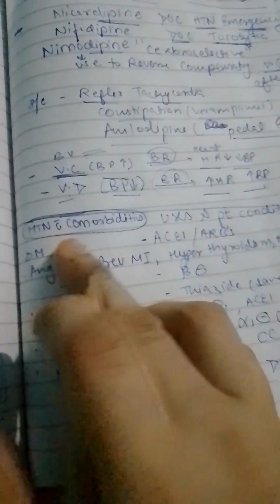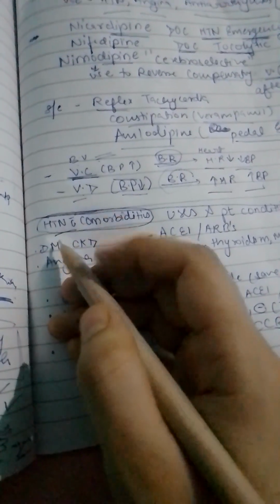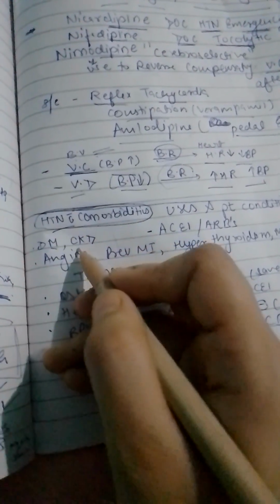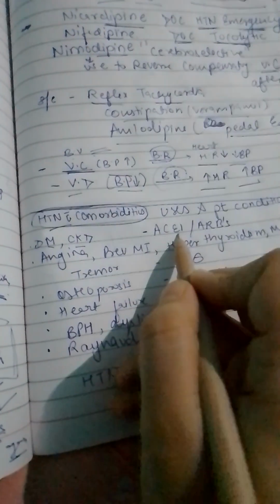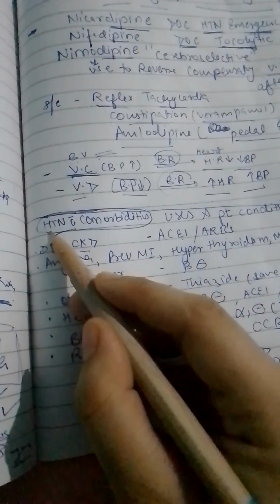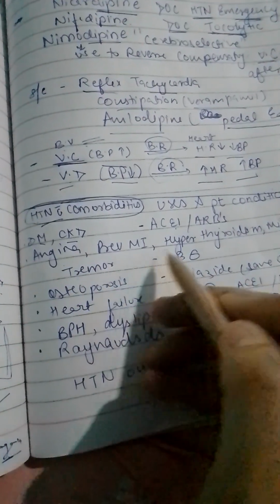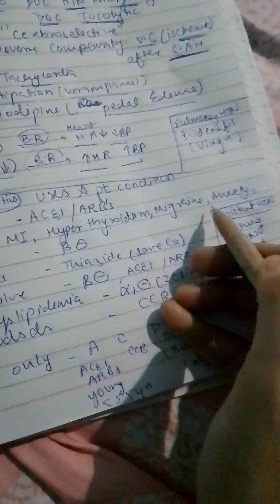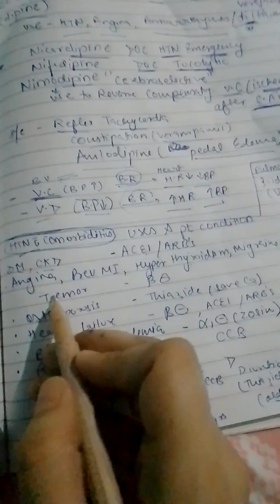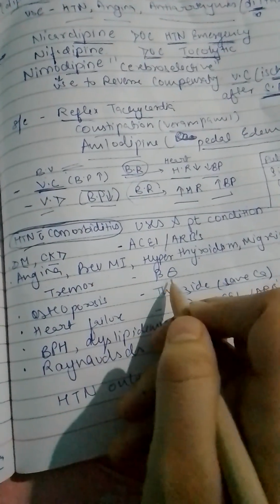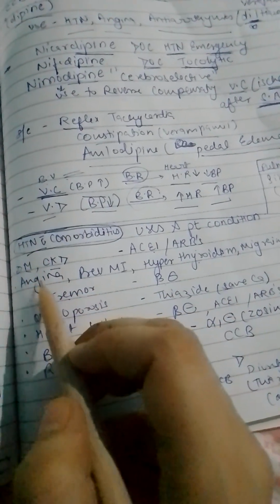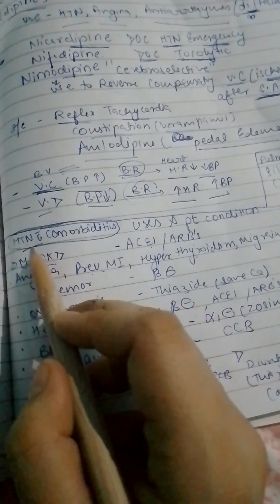Then comes hypertension with comorbidities. For example, if the patient is hypertensive and also has diabetes mellitus or chronic kidney disease, we're going to use ACE inhibitors or ARBs. If the patient has hypertension with angina or previous MI or hyperthyroidism or migraine or anxiety or tremor, then you're going to use a beta blocker. Any one of those with hypertension.